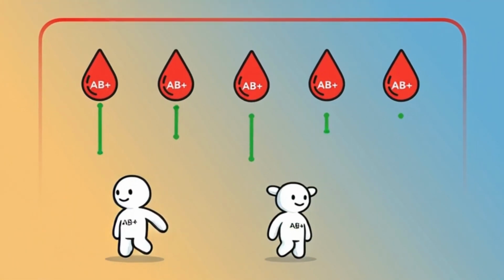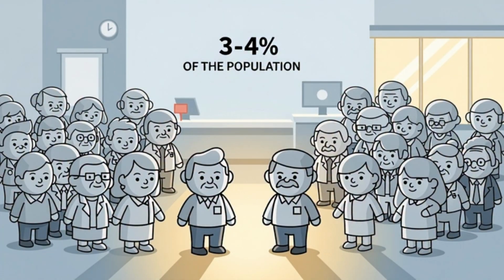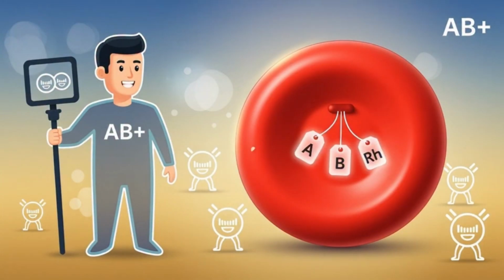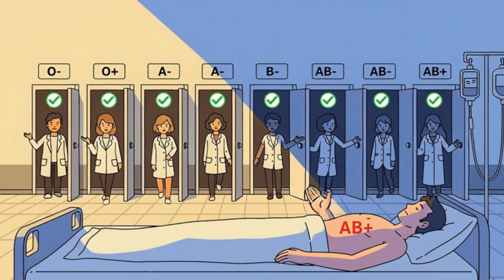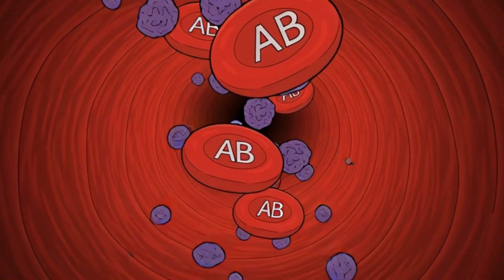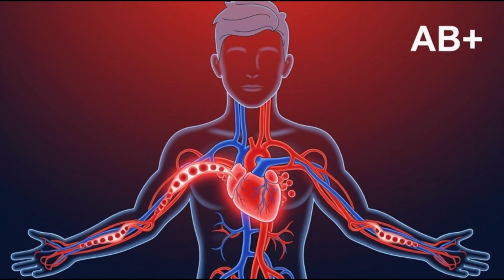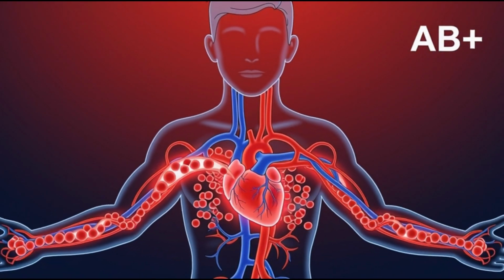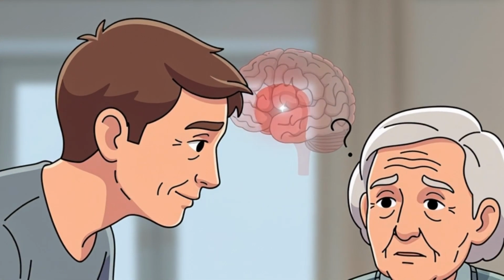AB positive, the universal recipient. AB positive is found in about 3 to 4% of the population. It carries A antigens, B antigens, and Rh factor. That means AB positive individuals can receive blood from any type. But here's what large-scale studies have shown. AB blood types tend to have higher levels of clotting factors, increased risk of cardiovascular complications, higher statistical risk of cognitive decline later in life compared to type O.